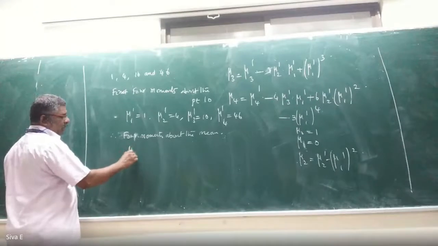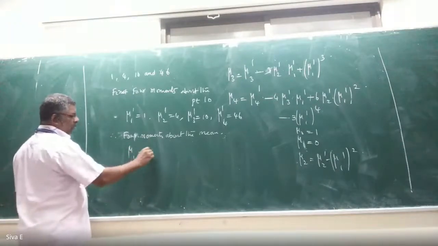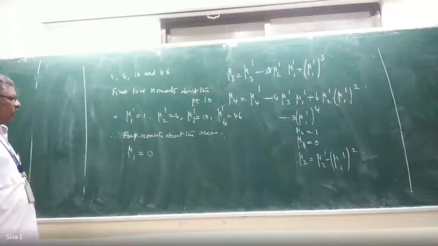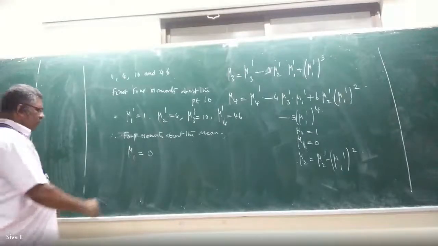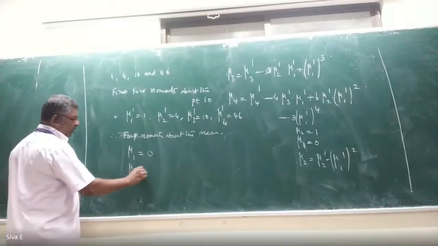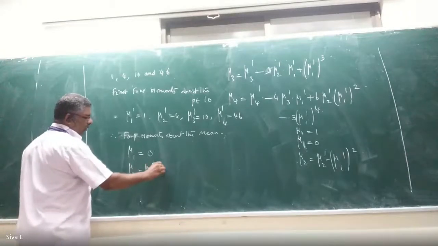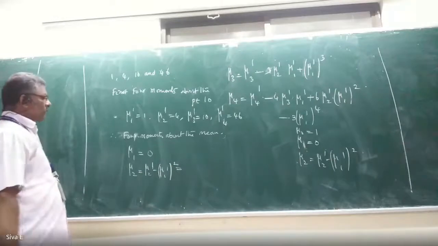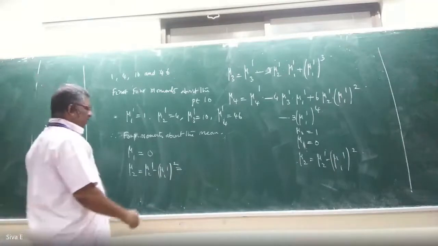It is denoted by mu1. What is mu1 value? 0. For all the problems mu1 equal to 0. Write down mu2 equal to mu2 dash minus mu1 dash whole square. 4 minus 1, 3.